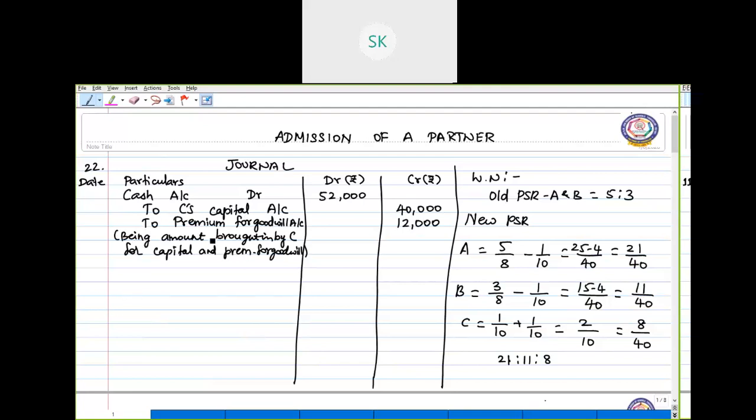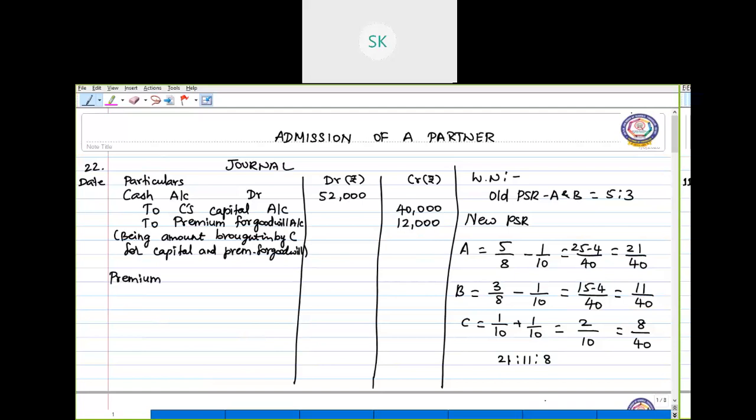Now, in the next step, we are going to distribute this premium for goodwill to the partners who sacrifice. Okay, so here the sacrificing ratio of A and B is 1:1. So this 12,000, which is the premium for goodwill, has to be distributed among the sacrificing partners as a compensation.